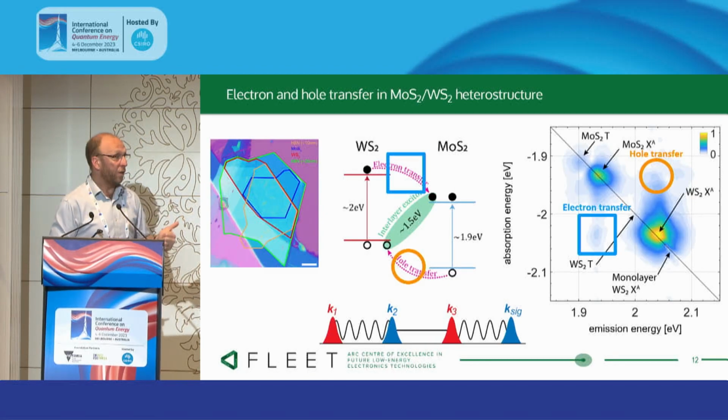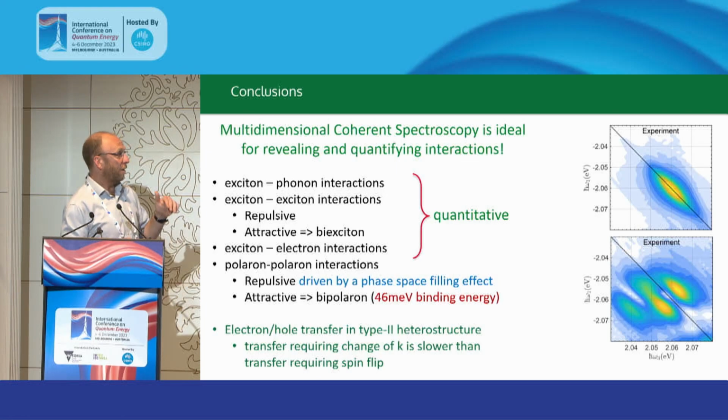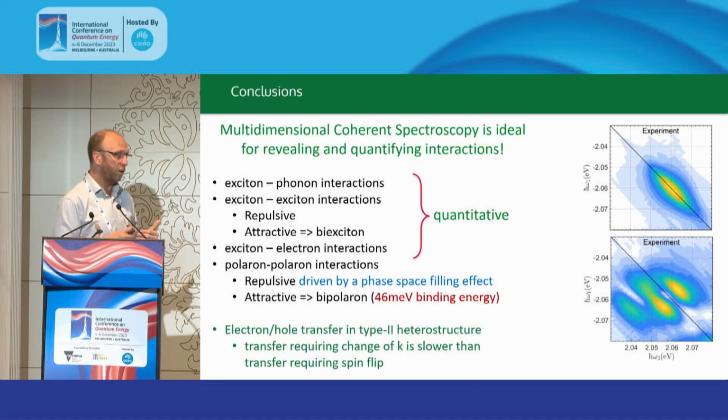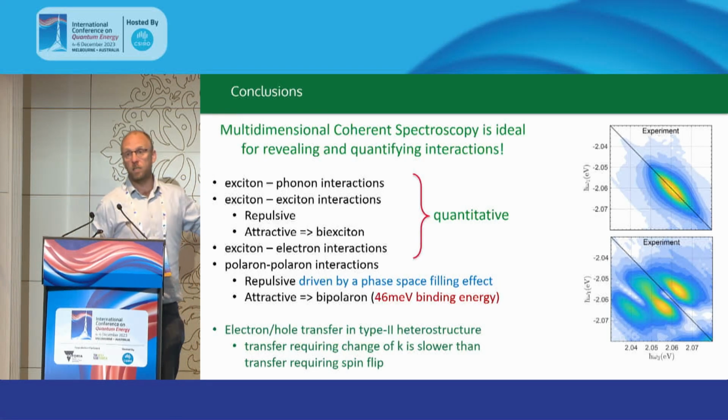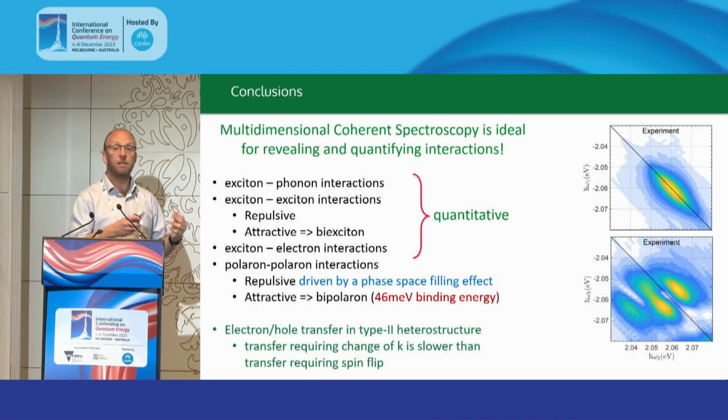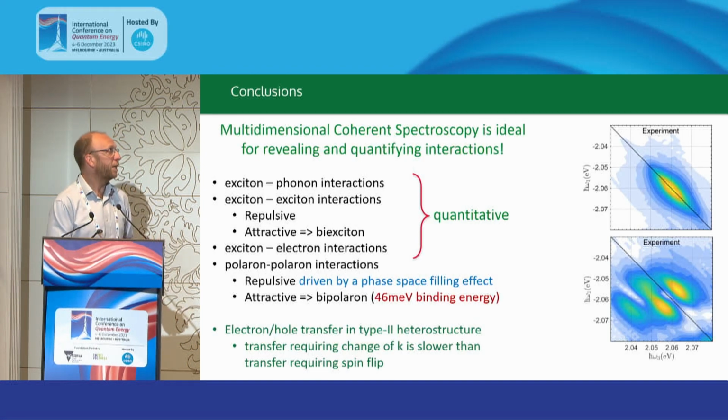I won't go into the details of those results again because I'm out of time, and I'm just going to finish up there. Again, the point I want to leave you with is that this multidimensional coherent spectroscopy is really ideal for revealing and quantifying interactions. We can do this quantitatively. We can also reveal and identify interactions, which we're now working towards looking at how we can quantify.